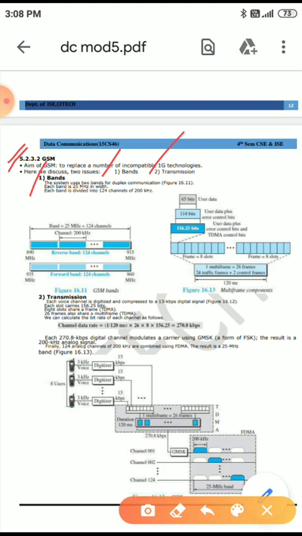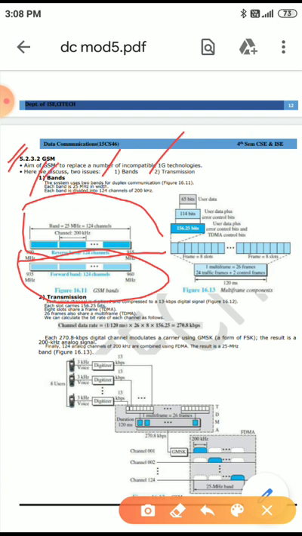That is duplex communication. Each band is 25 megahertz, and each band is divided into 124 channels of 200 kilohertz. You can see that this is the reverse band, this is the forward band.